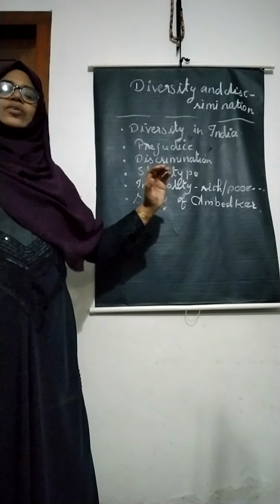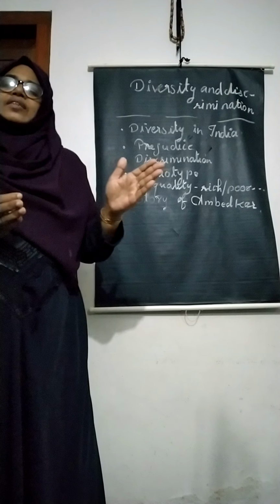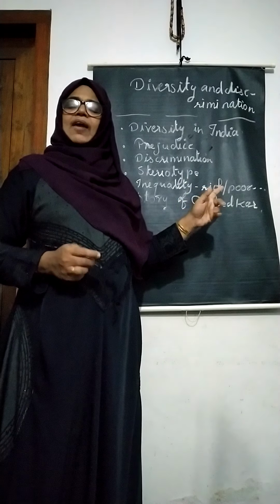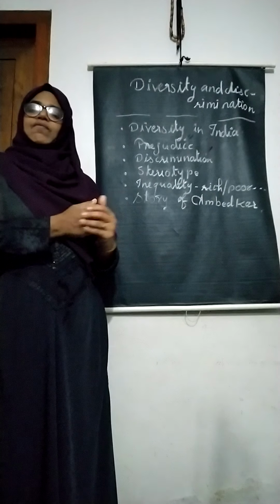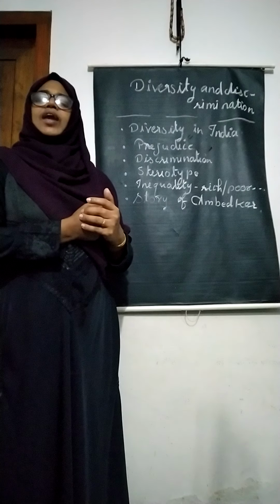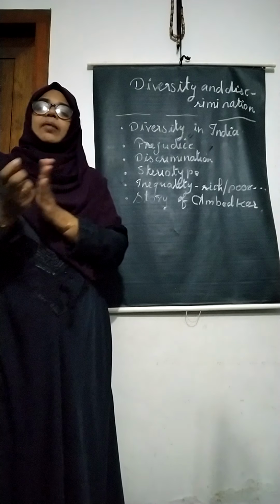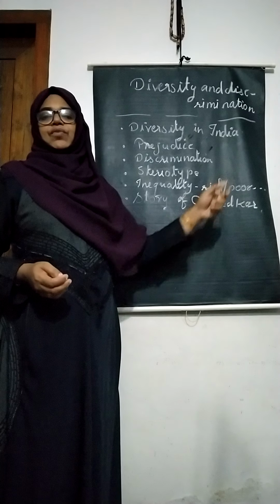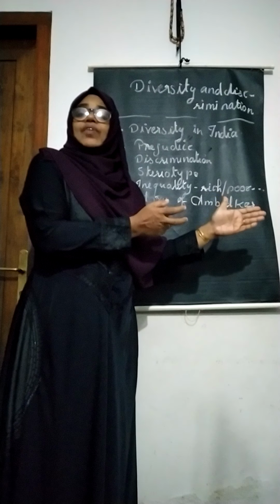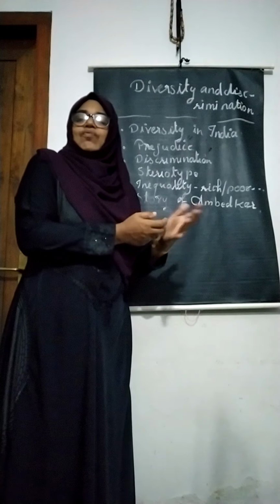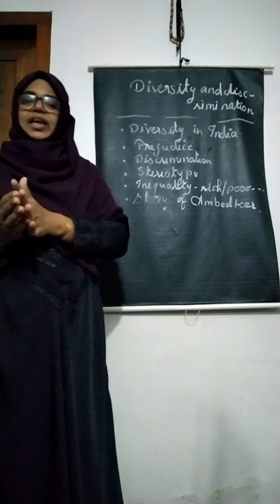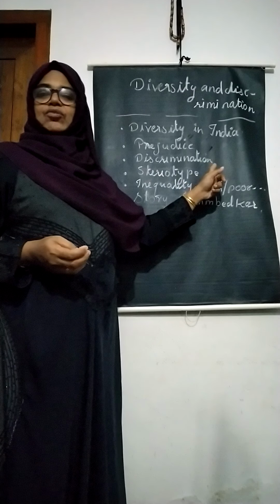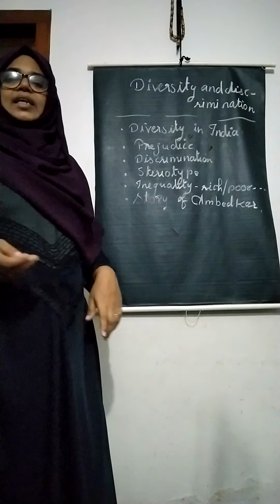Okay, next one, what is discrimination? Discrimination is somewhat close to prejudice. When there are differences, when there are diversities, we simply classify others as superior or inferior. We classify the differences of areas, and that is called discrimination. Next type is stereotype.